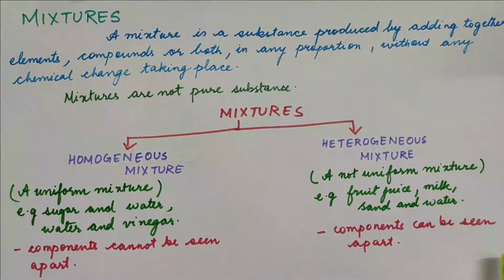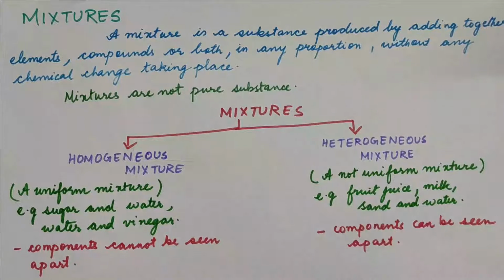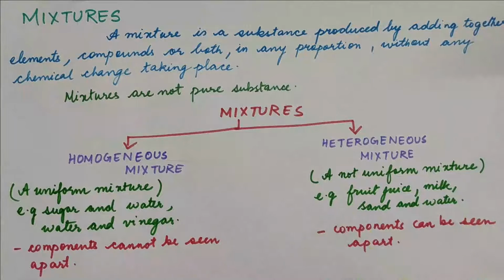Now mixtures can be again classified as homogeneous mixture and heterogeneous mixture. A mixture which is having uniformity in its appearance and composition, or we can say a uniform mixture, is called a homogeneous mixture. But a heterogeneous mixture is a mixture which is not uniform.